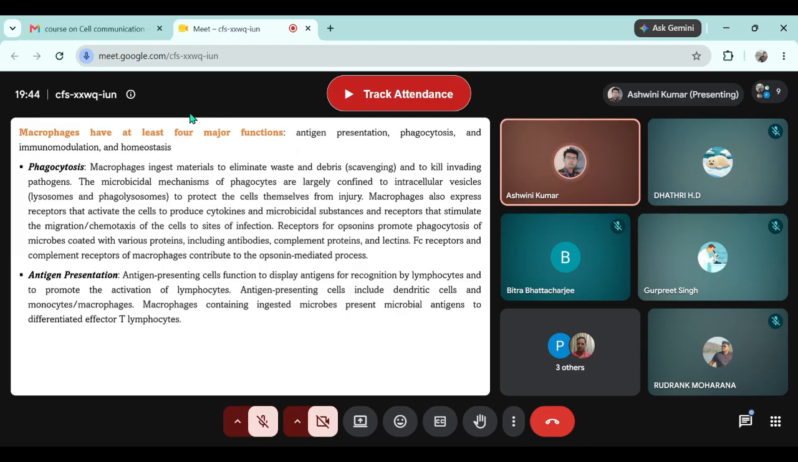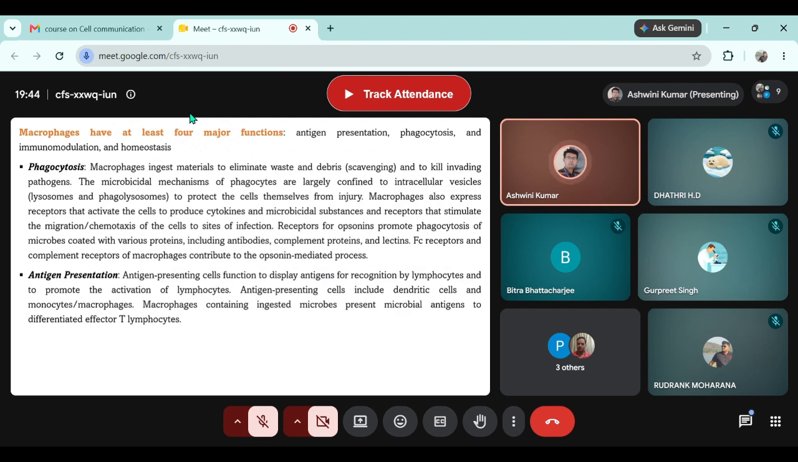You all might have heard about phagocytosis. It is a kind of eating by certain cells, and when we say eating, it means the thing which is eaten up is something solid. I may not call it eating, but drinking by the cells is pinocytosis. Any liquid component present outside the cell, if it is taken inside, that is pinocytosis. Macrophages ingest materials to eliminate waste and debris and to kill invading pathogens.